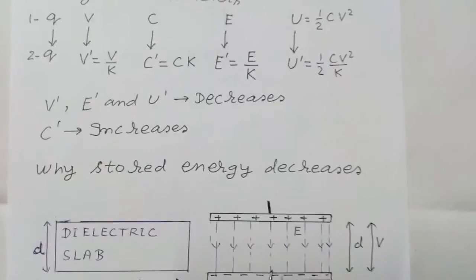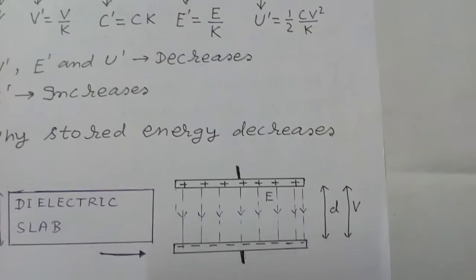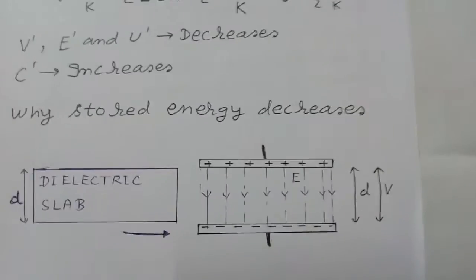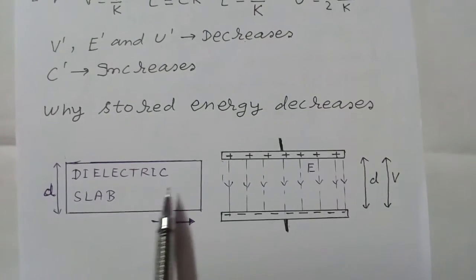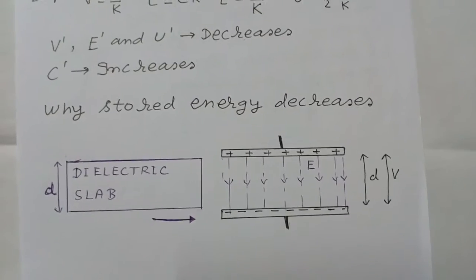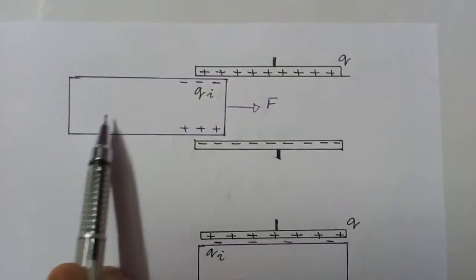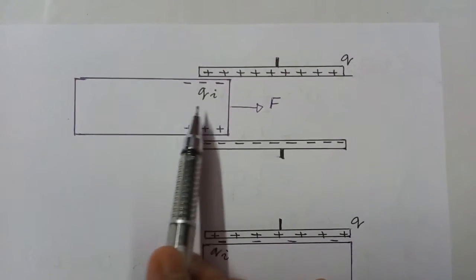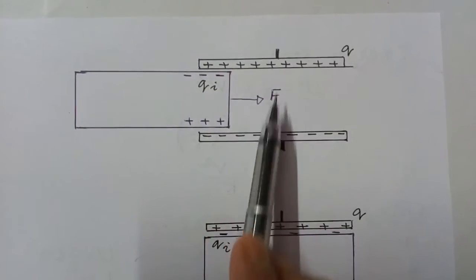Now why does stored energy decrease? What is the physics behind it? So let us try to understand it. Suppose this is a charged parallel plate capacitor and this is a dielectric slab which we are going to insert between this space. So you may see here, as we move this dielectric slab between the space of capacitor,